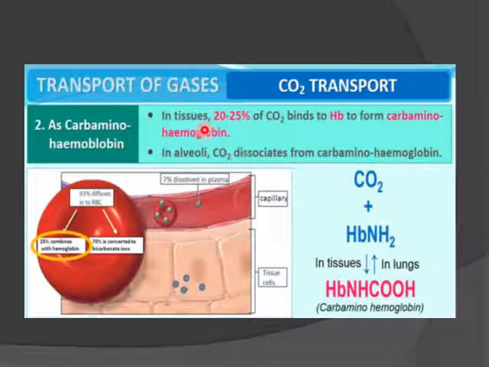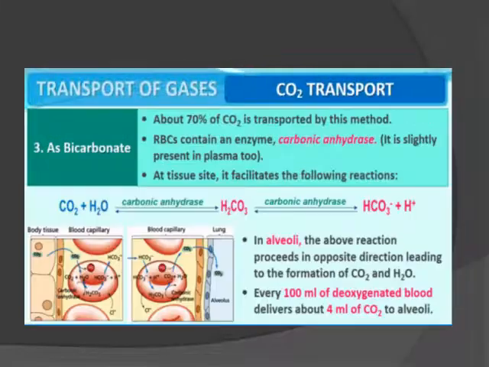In tissue, 20 to 25% of CO2 binds to the hemoglobin to form carbaminohemoglobin. So this is CO2, this is hemoglobin. In the tissues, they form carbaminohemoglobin. In alveoli, CO2 dissociates from carbaminohemoglobin and is released out. About 70% of CO2 is transported by this method.